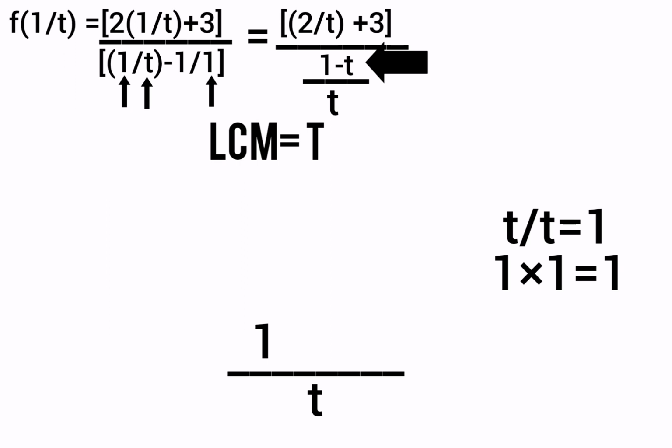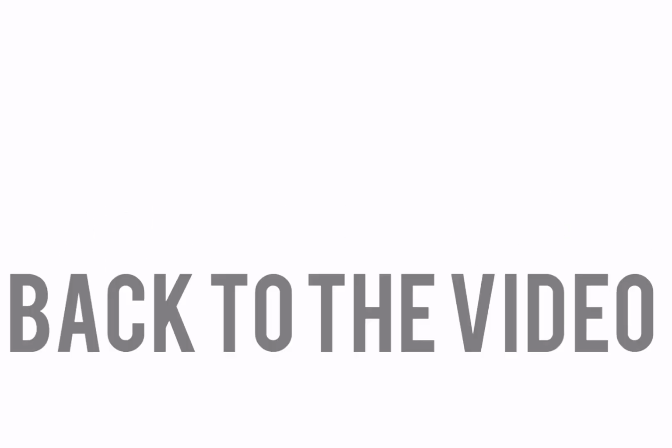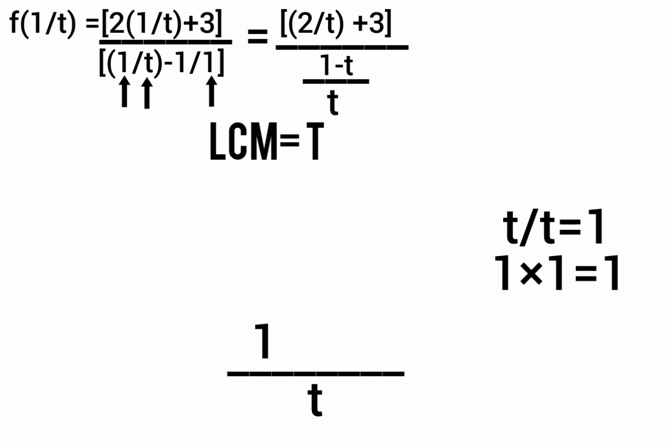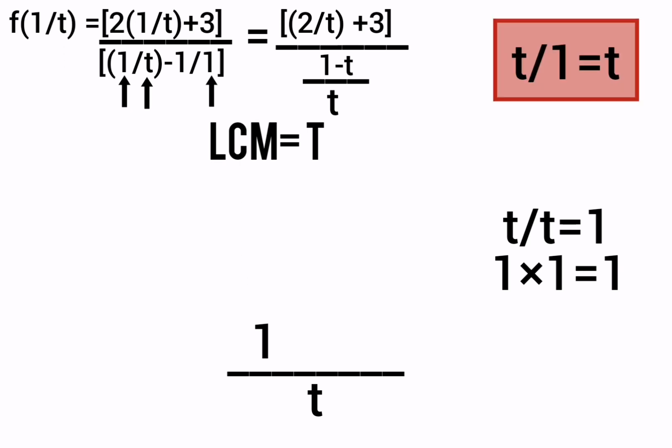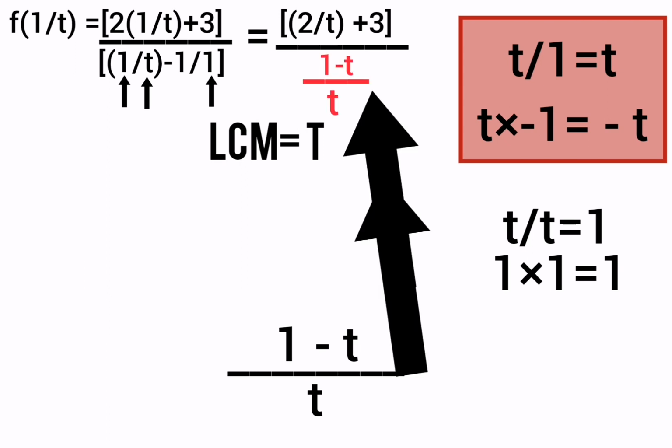Then how did we get the minus t? As we said for the first part, we are going to use t, which is the LCM, to divide the denominator of the second fraction. And what is the denominator of the second fraction, which is 1 over 1? That's 1. So t divided by 1 is what? t. And we are going to use that answer t to multiply the numerator of the second fraction, which is minus 1. t times minus 1 is minus t, and that's how we came about the answer 1 minus t all divided by t.